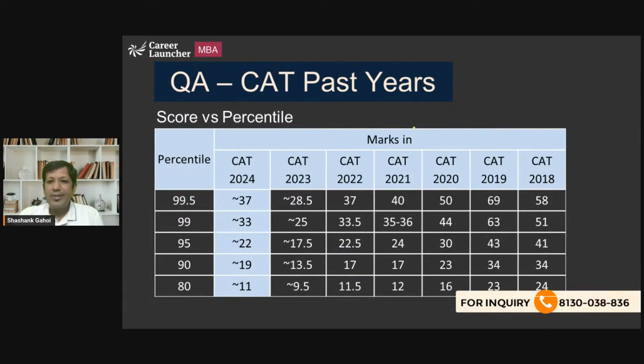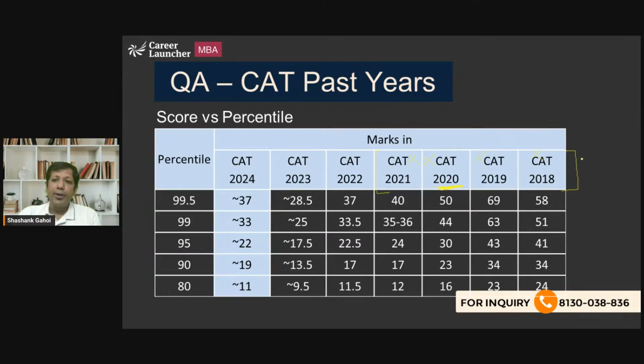Okay, so basically these four years we are not considering because the pattern was a lot different in these years. CAT 2018, CAT 2019, so basically, sorry, CAT 2021 we are going to consider. CAT 2020 we are not going to consider. It was an outlier in the whole data.